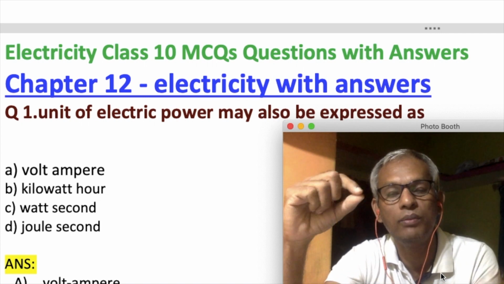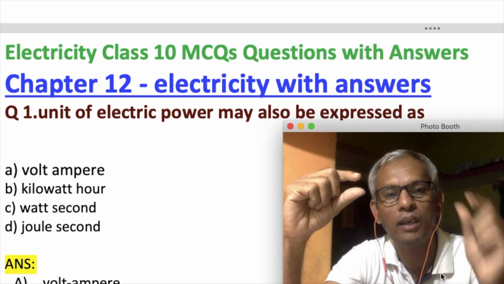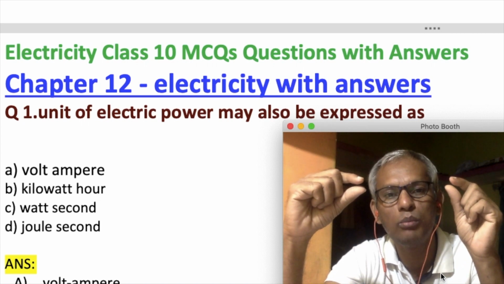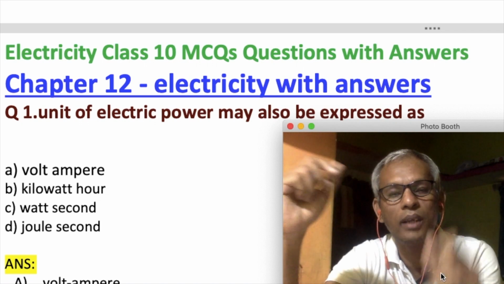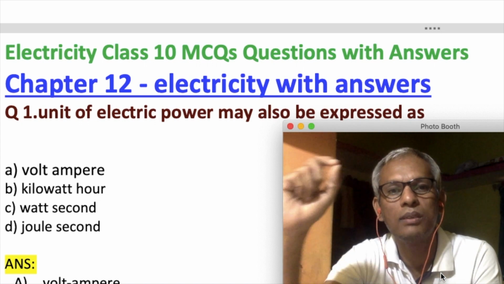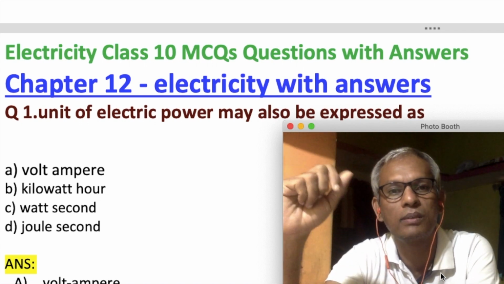If you take a positive charge and a negative charge and bring them nearer to each other, then they attract each other. So this is the basic concept of charges.